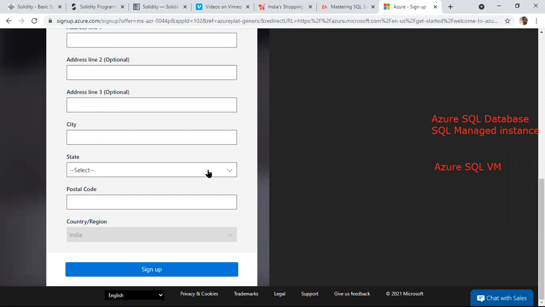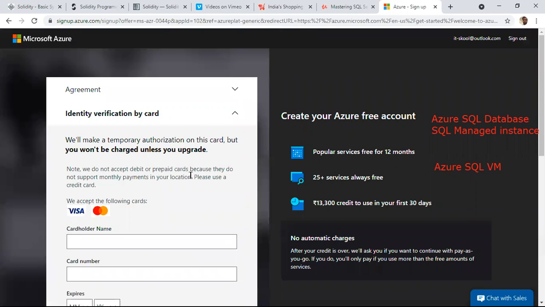This account we can use for 1 month. We can practice with all the services. Once we create an account, Microsoft adds around 13,300 in our account, which we can use for 30 days. After 30 days, the account is disabled. If we want, we can enable it by converting to a paid option. Otherwise, we can delete the account.